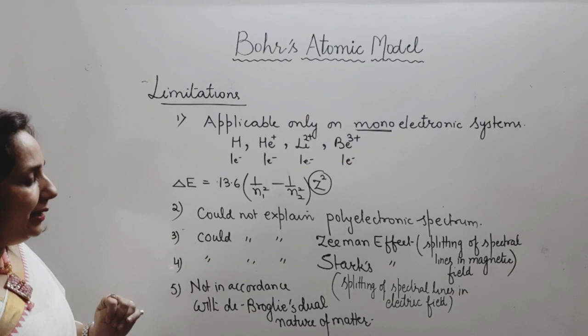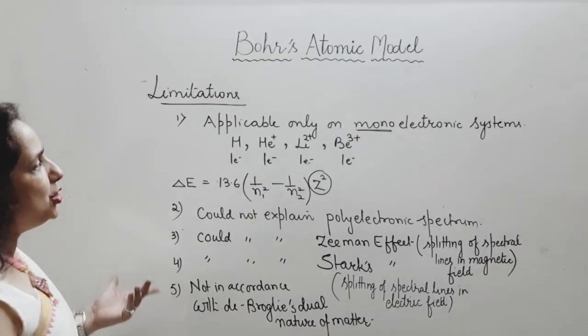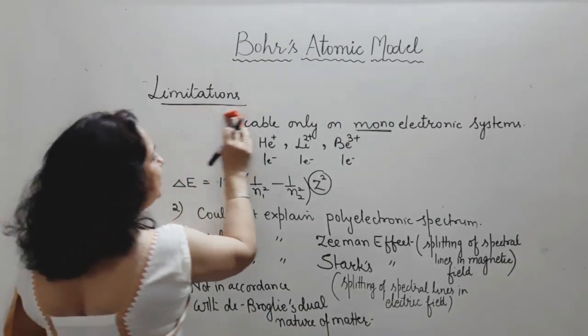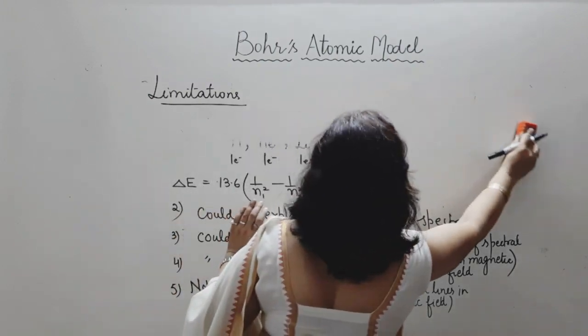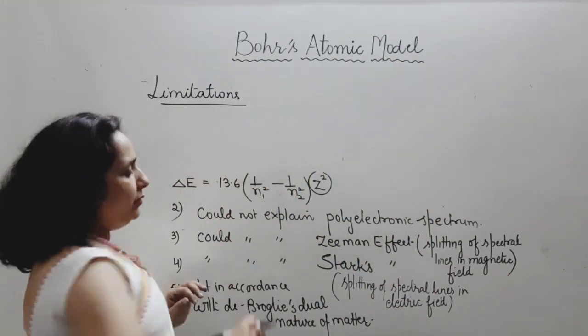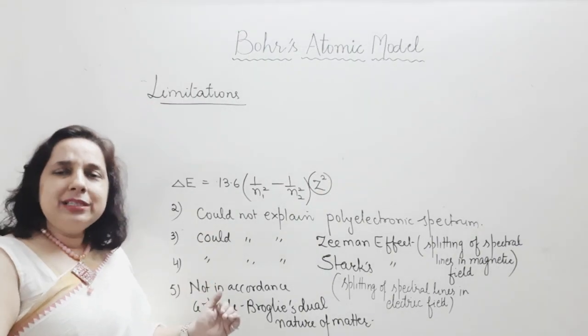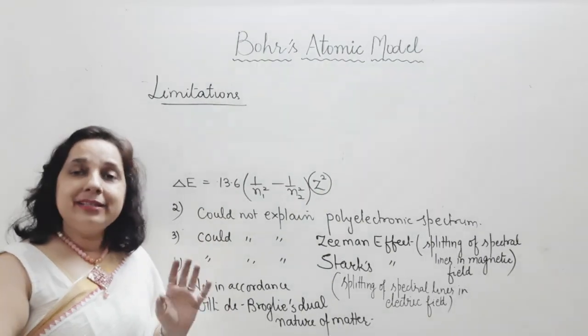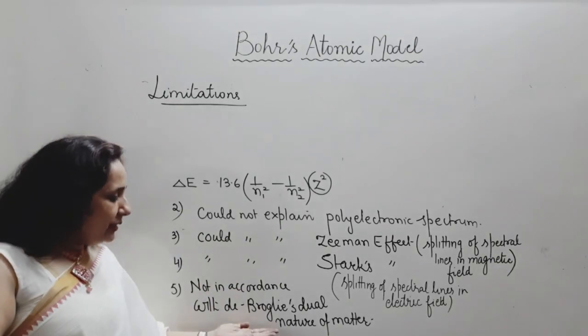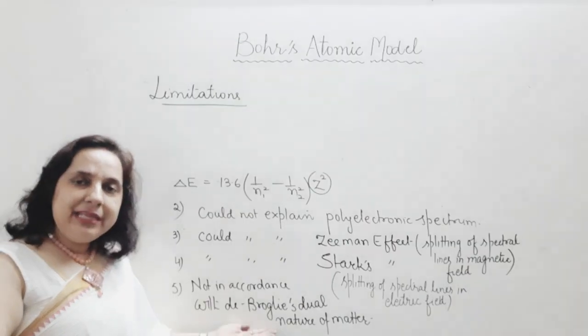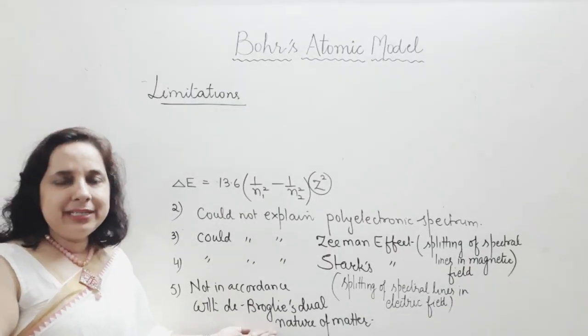That is, in this model no relationship with de Broglie's dual nature could be understood. De Broglie's dual nature of matter was explained later on, but we must understand that there was a concept of de Broglie's dual nature. According to that concept Bohr's model was wrong, rejected, and according to this concept Bohr's model was not correct. It means the Bohr model is going to be rejected.